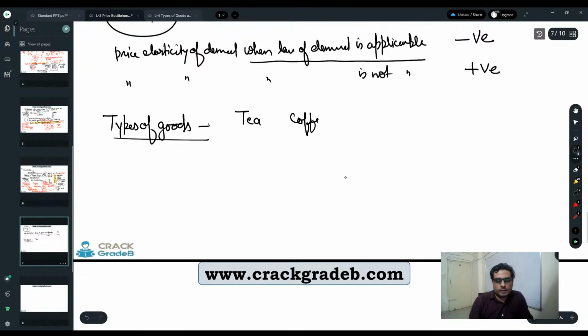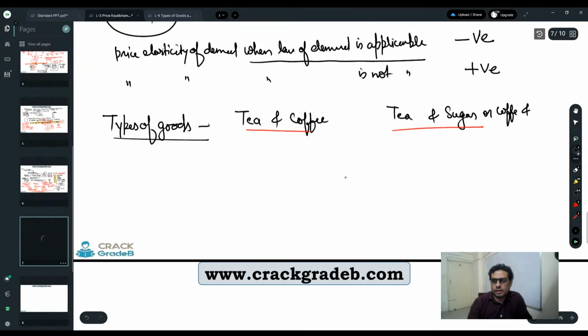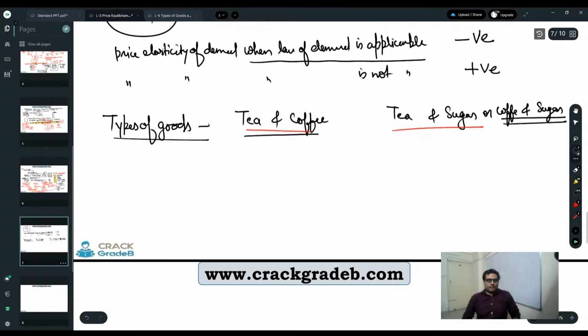Tea and coffee, right? At the same time, tea and sugar, or coffee and sugar. So when we say tea or coffee, generally people do ask tea or coffee, right?